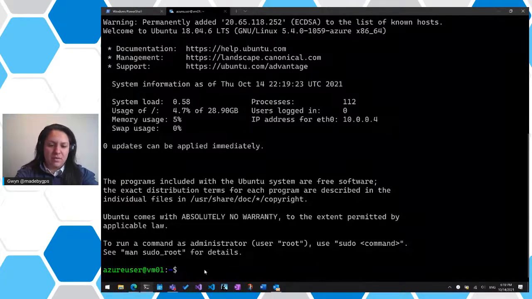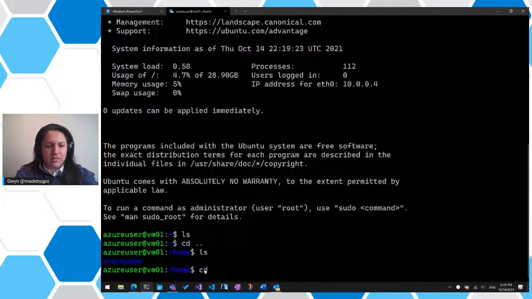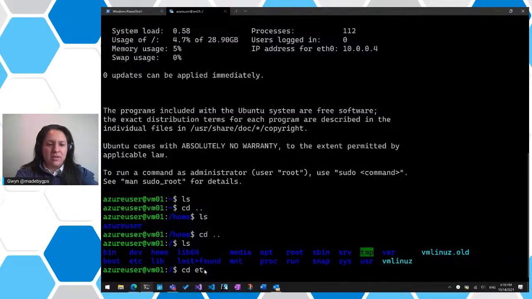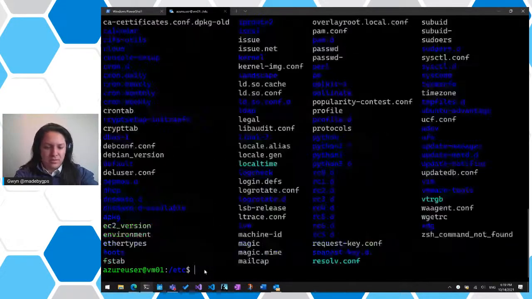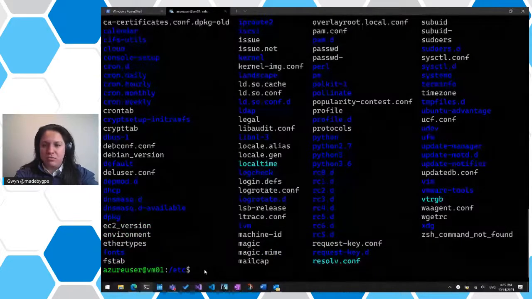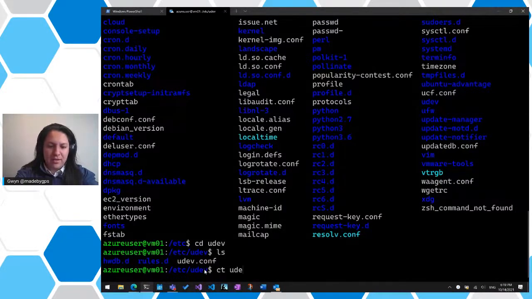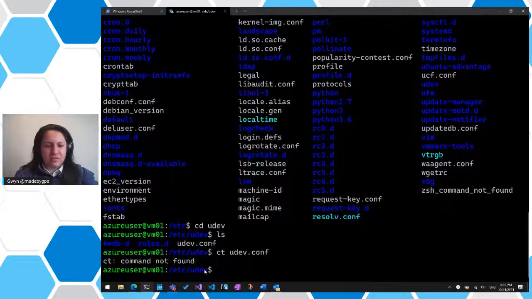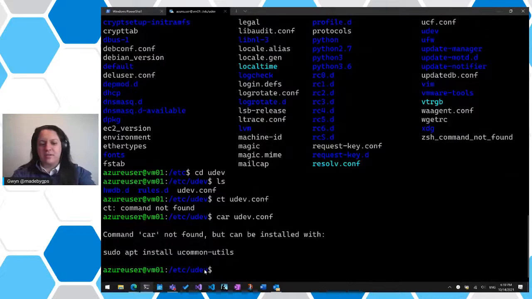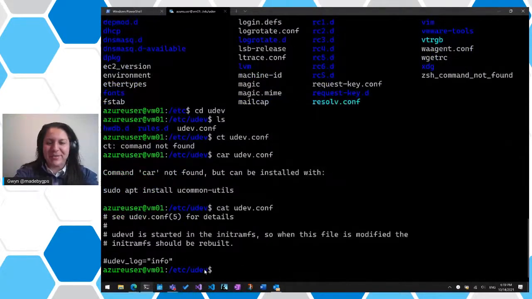So for example, I'm going to have to move back here and see some things. If we move into the acpi directory, we can probably see some stuff here. Let's move into udev. And we could probably cat out some stuff from the udev config, just to show you that it's an actual udev.config. Oh goodness, I'm doing this wrong. Cat, not car. Cat. There we go. Cat is to print the contents of a file out to the screen. Right, so we're in a proper Linux VM.